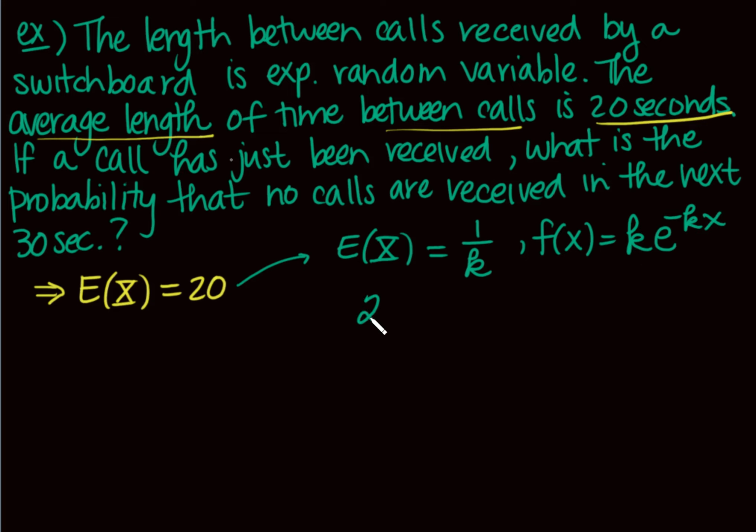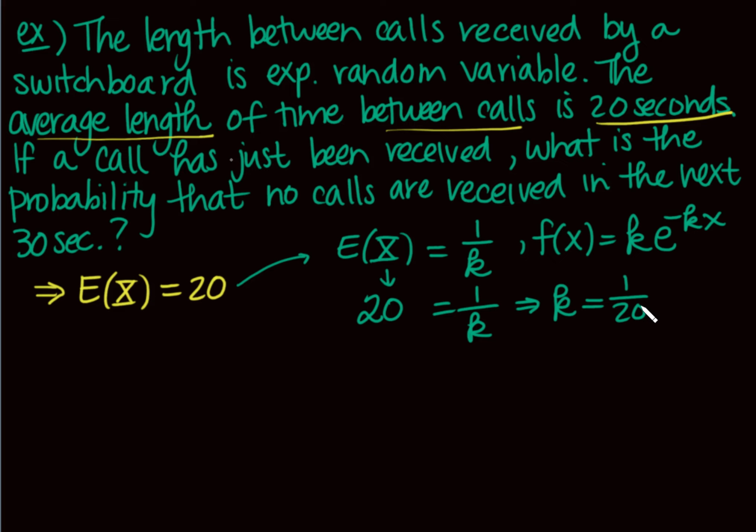Well, if I know that my expected value is 20, then I can solve this. And what does this imply? This implies then just flip both sides. That implies that k is 1/20th. Okay, you can do that as long as there isn't any addition or subtraction, just two fractions equal. Flip both sides, we know that k is 1/20.